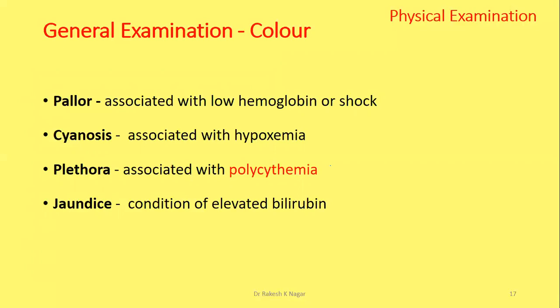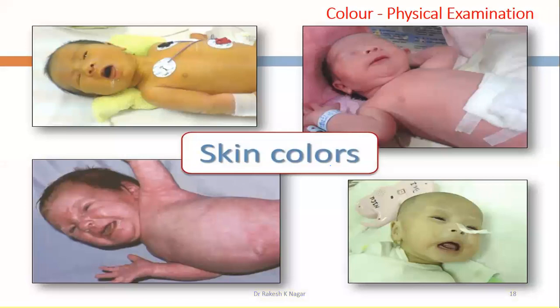Polycythemia causes excess RBC destruction, and excess RBC destruction causes excess bilirubin production. You can see the jaundice, or icterus. You can see the pallor or anemic condition. You can see the plethora. You can see the cyanosis.